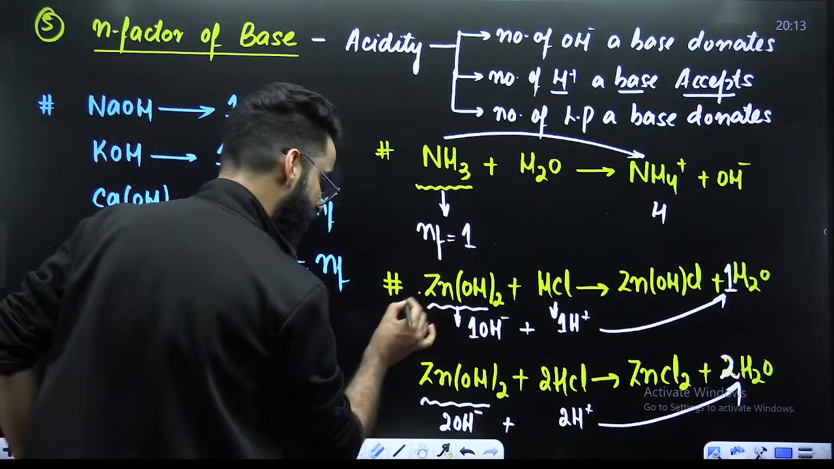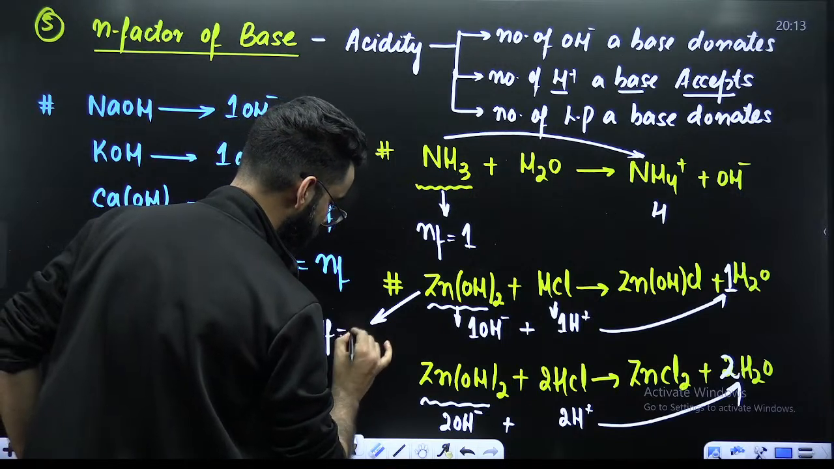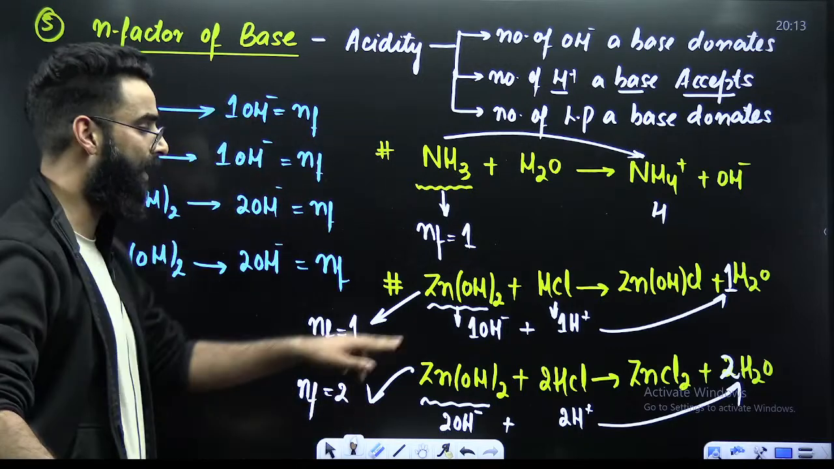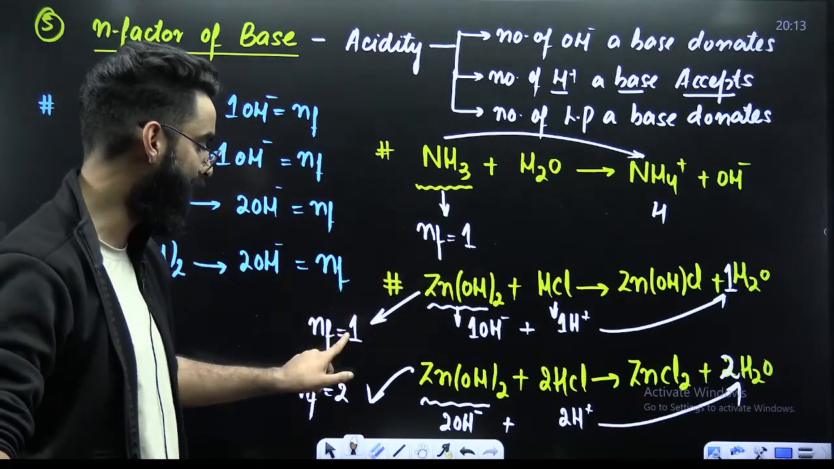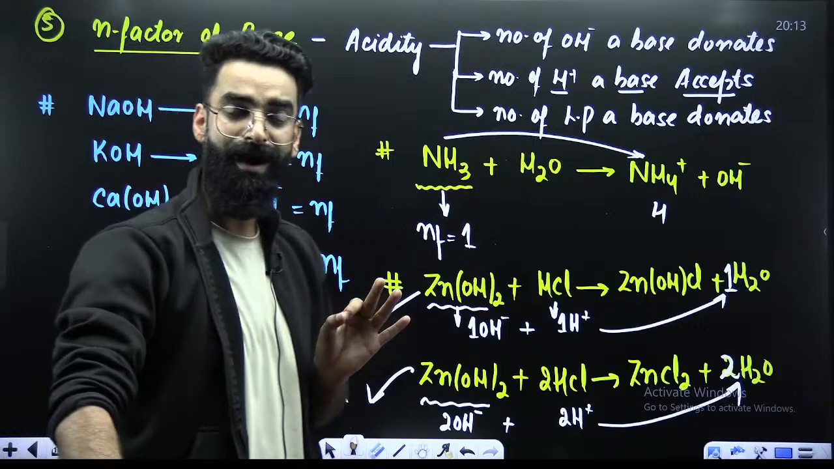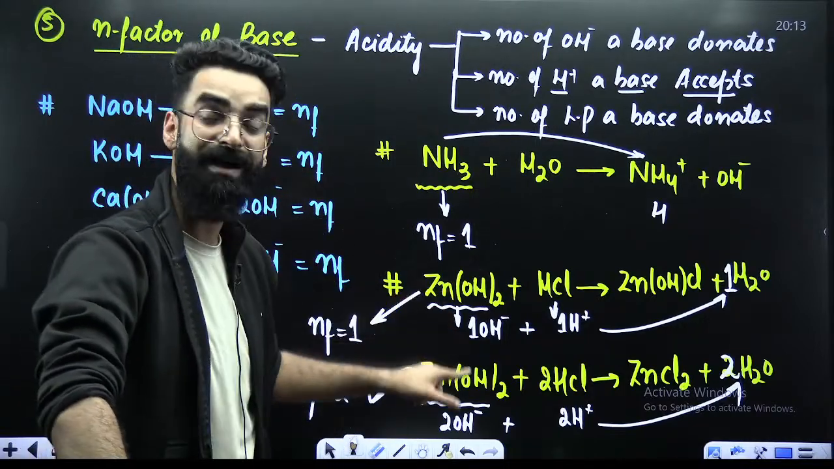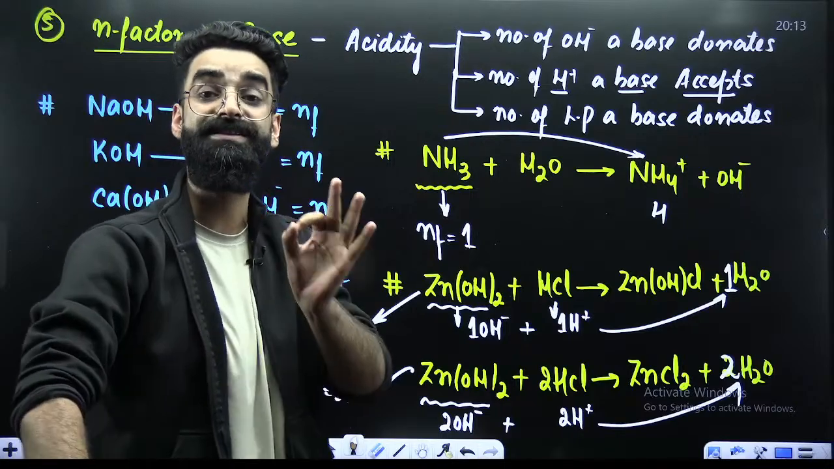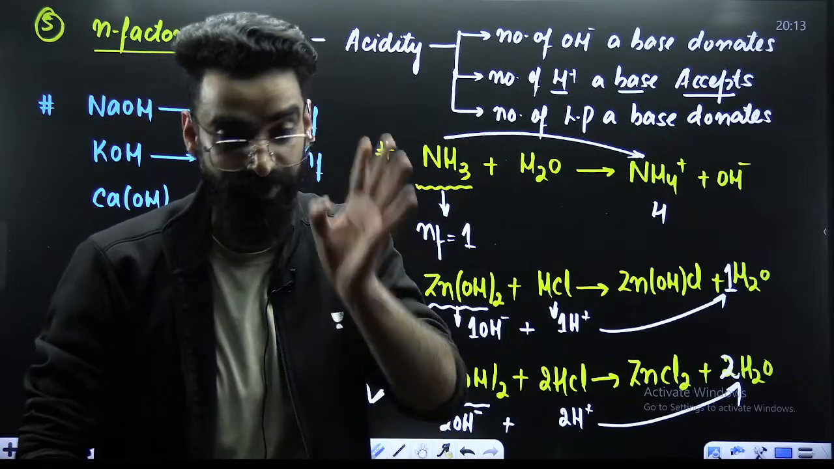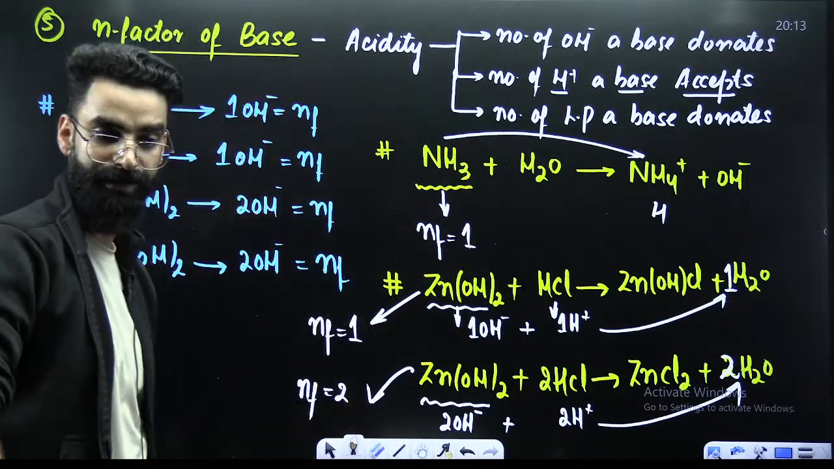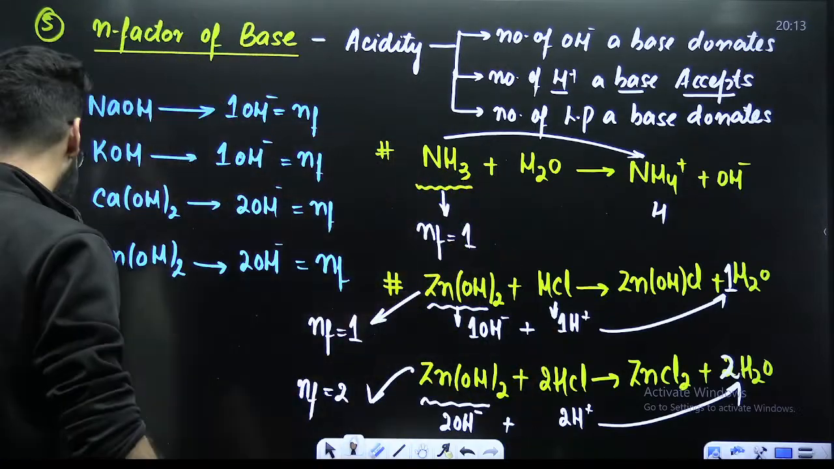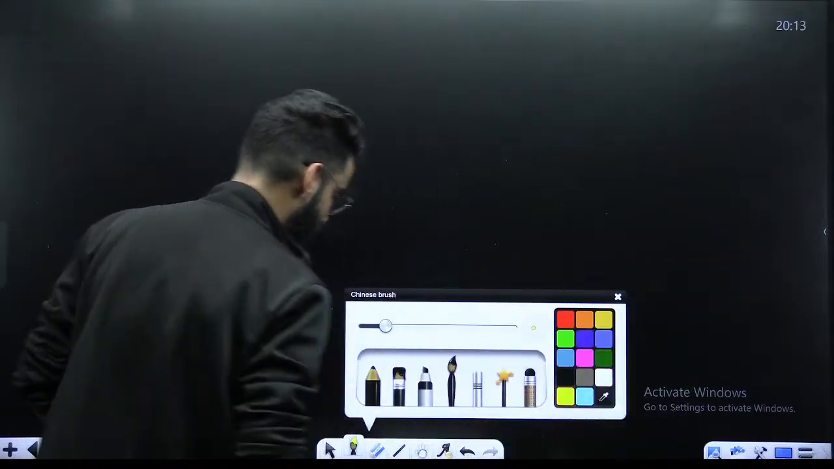So my dear students, what is the n factor of this zinc hydroxide here? It is 1. What is the n factor of this zinc hydroxide here? It's 2. So what will be the equivalent mass of zinc hydroxide here? Molar mass divided by 1. In the second case, it is molar mass divided by 2. So the equivalent mass of zinc hydroxide in both the reactions comes out to be different, which again tells you equivalent mass is not a fixed quantity. It is a variable quantity, unlike your molar mass, which is always fixed. I believe I'm clear till here. So this was my fifth case of the n factor calculation.